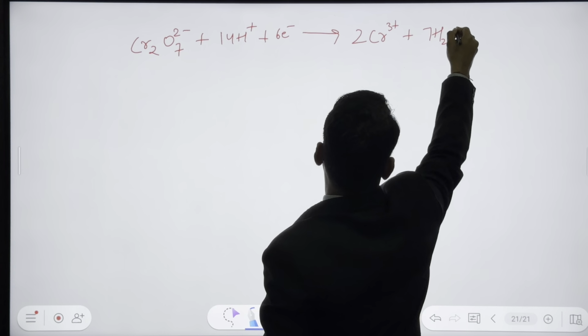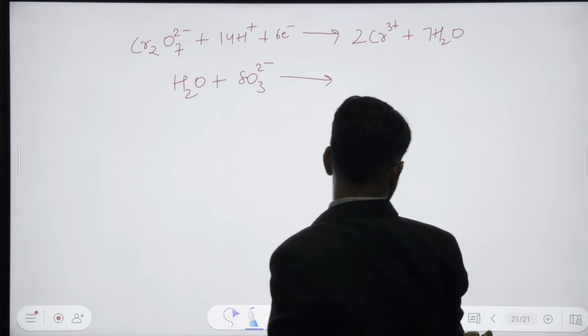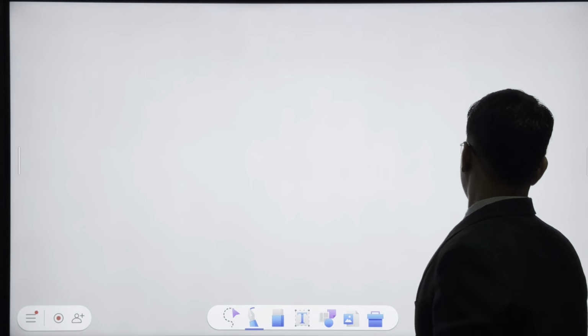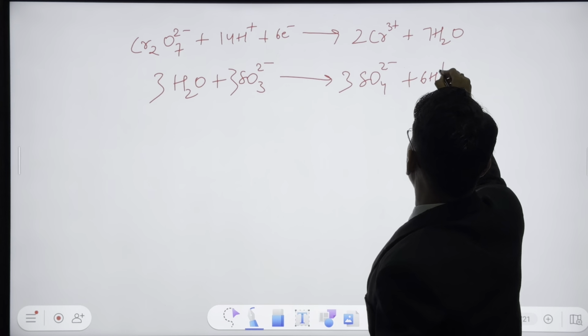H2O plus SO3 2 minus, giving you SO4 2 minus plus 2H plus plus 2 electrons. Multiplying by 3: 3H2O plus 3SO3 2 minus, giving you 3SO4 2 minus plus 6H plus plus 6 electrons.